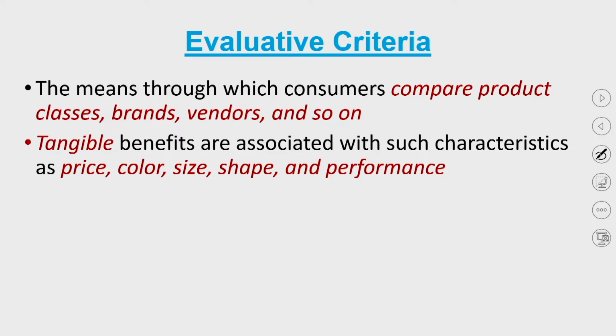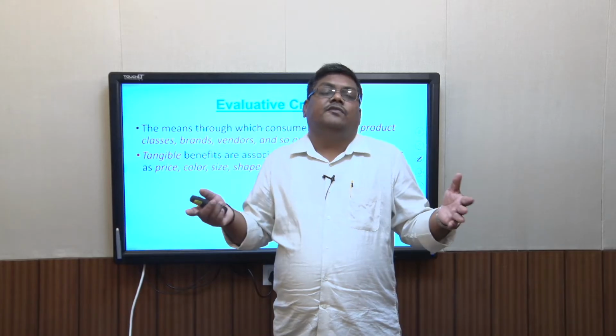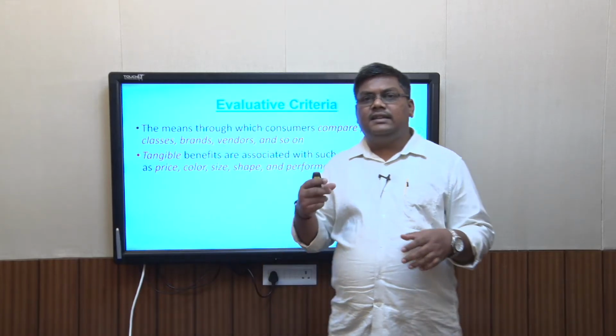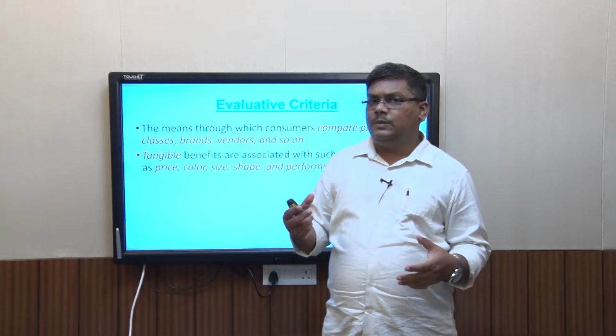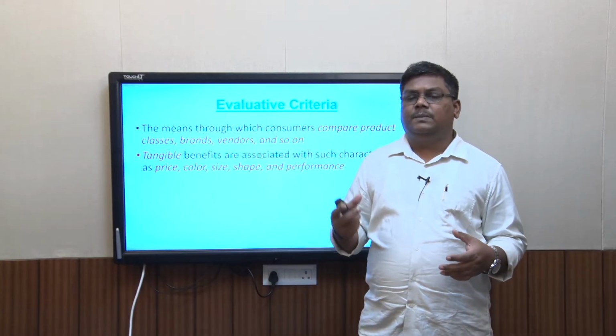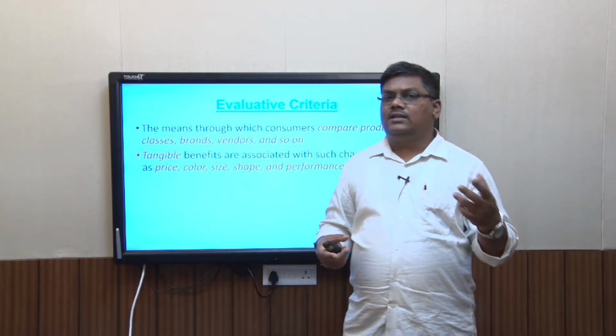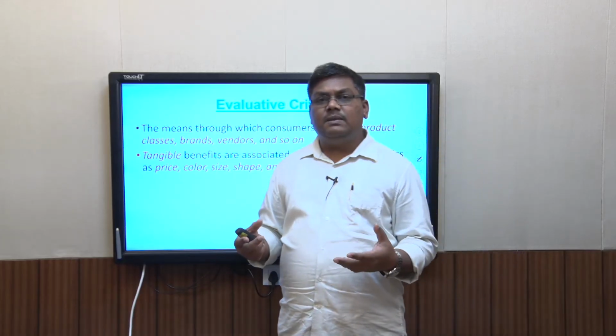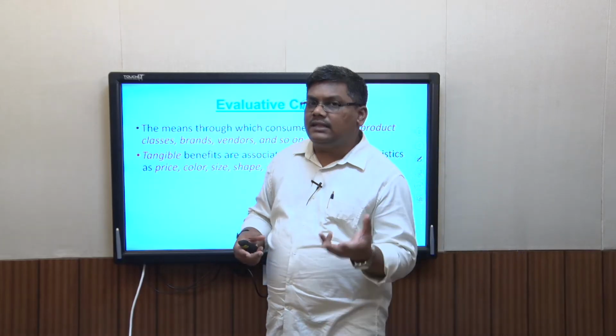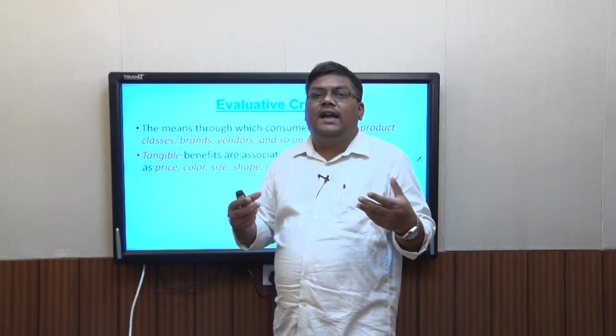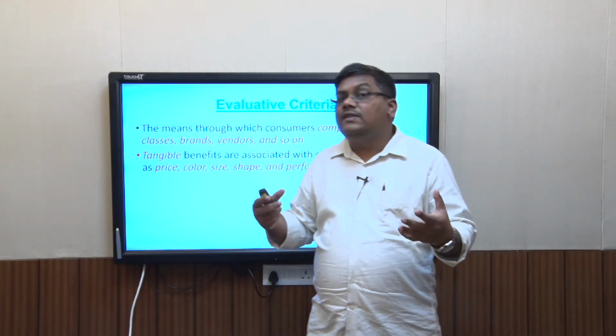So tangible benefits are associated with such characteristics as price, color, size, shape, and performance. Any product has two kinds of benefits, and that we saw in the first lecture itself when we were looking at different kinds of brands and what the benefits of a particular brand are, right? In the core product description, we looked at the two benefits from any product. One is called the tangible benefit, the other is called the intangible benefit. Tangible benefit is that which you can touch and evaluate through the physical senses.